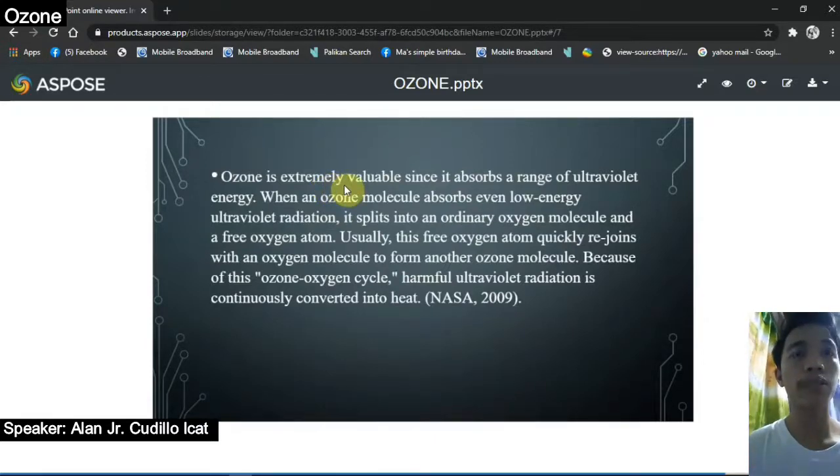This UV light can be harmful for both plants and animals. For plants, if plants are exposed to too much UV light, it will quickly kill them. For people, if we are exposed to UV light for a long time, it may cause diseases, katulad na lang ng pagkabulag or even cancer, like skin cancer mostly.